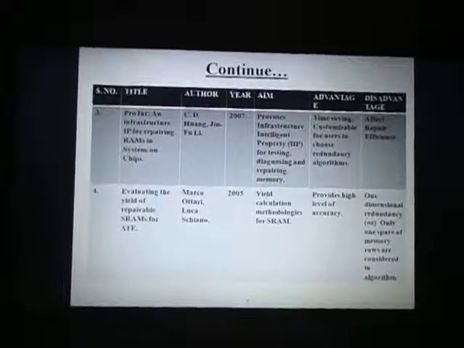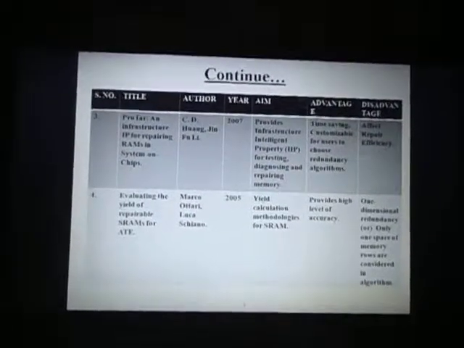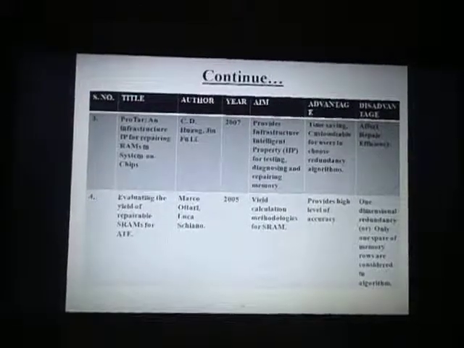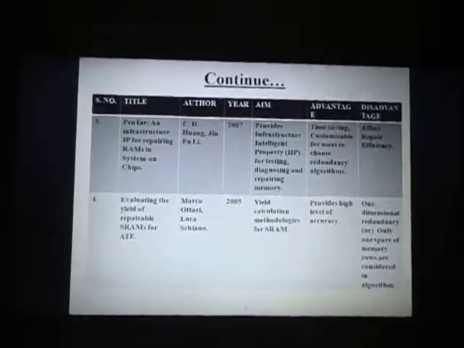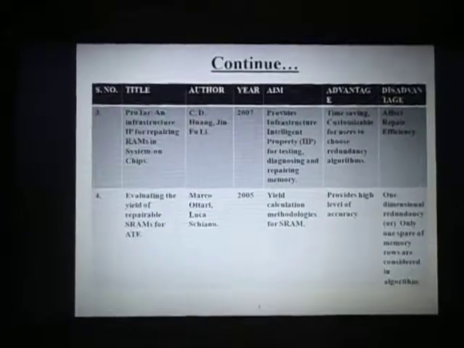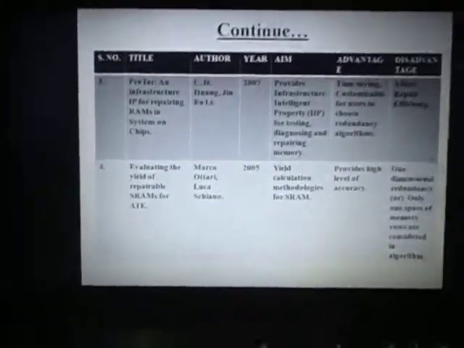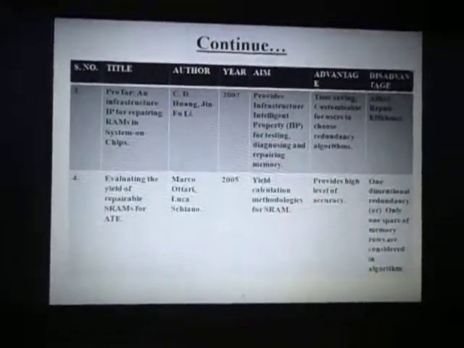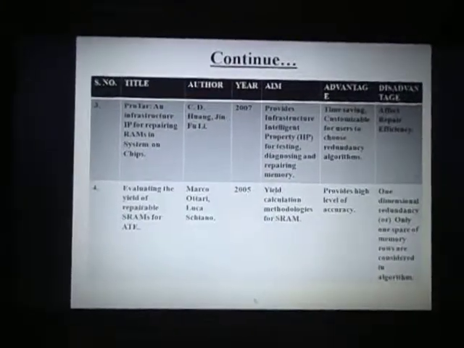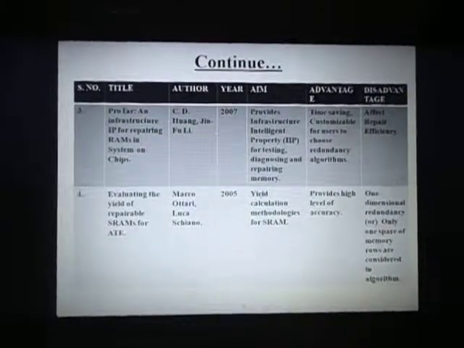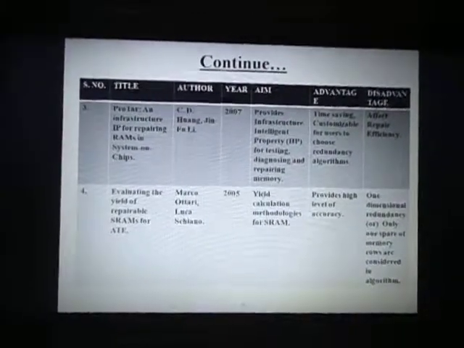The third paper is ProTAR, an infrastructure IP for repairing RAMs in system on chip. The author is C.D. Wang, along with Jin Fuli. It was published in the year 2007. The aim is to provide infrastructure intellectual property, IIP, for testing, diagnosing and repairing memory. The advantages are time saving and that users can customize and choose the redundancy algorithm. The disadvantage is that it affects repair efficiency.